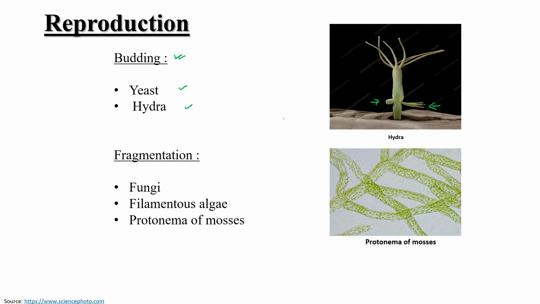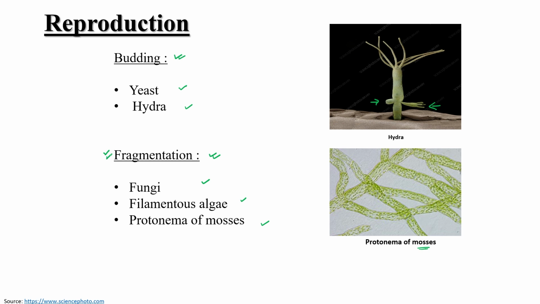Another method is fragmentation. Some organisms like fungi, filamentous algae, and protonema of mosses are filamentous in nature. As you can see, the protonema of mosses, because of its filaments, can detach from anywhere and act as a new individual. So there are three examples given over here: fungus, filamentous algae, and protonema. Their reproduction occurs via fragmentation.